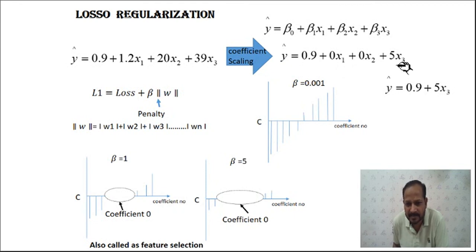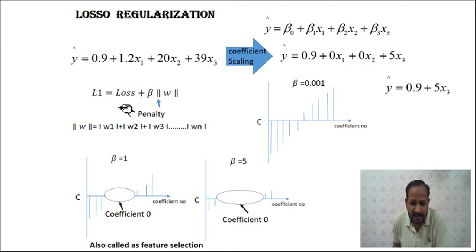So here the coefficients of some features become 0. Because these do not have any importance, our equation reduces to a smaller one, and this again reduces the computational complexity. So by using regularization, the computational complexity is reduced, because the parameters or features which are not important are removed from your equations.